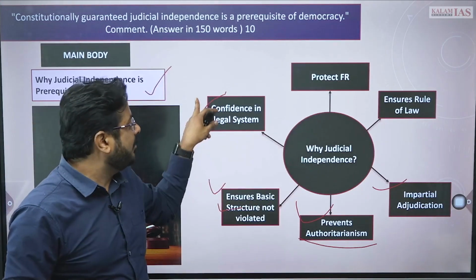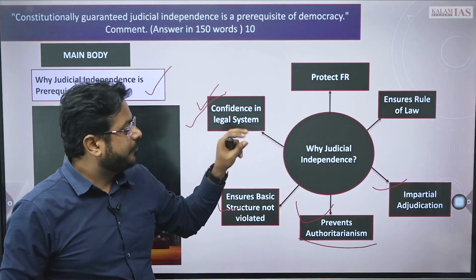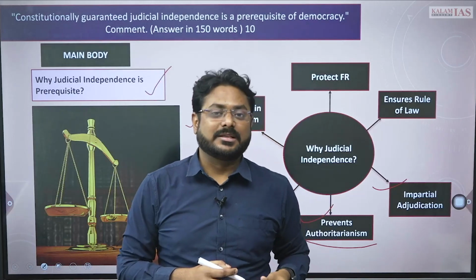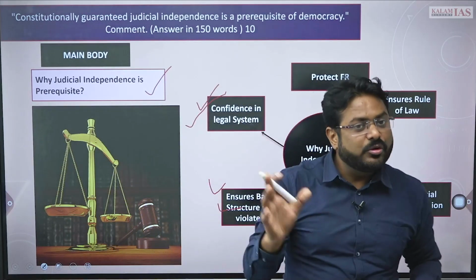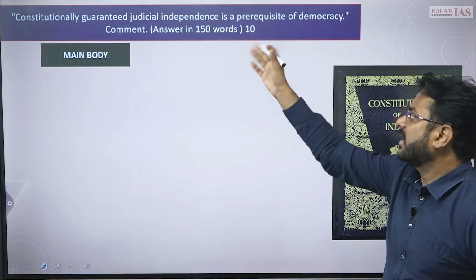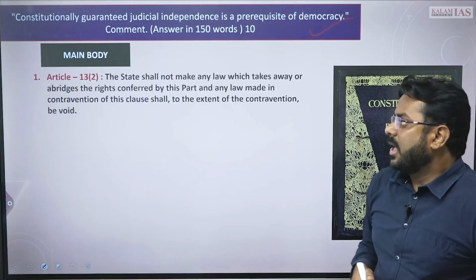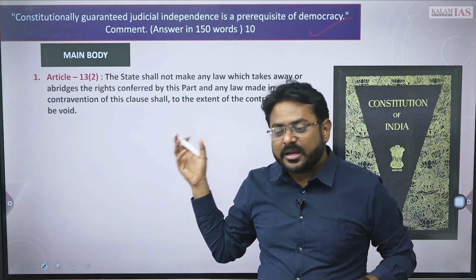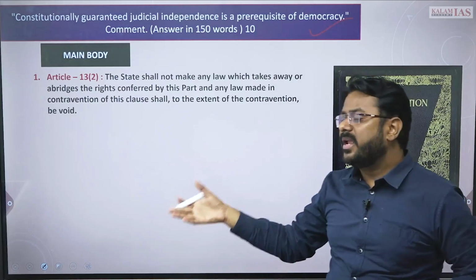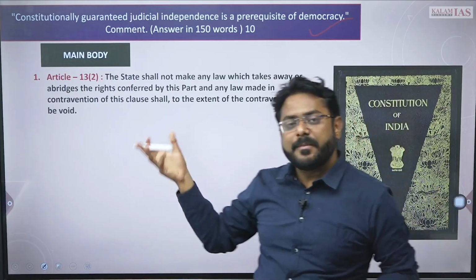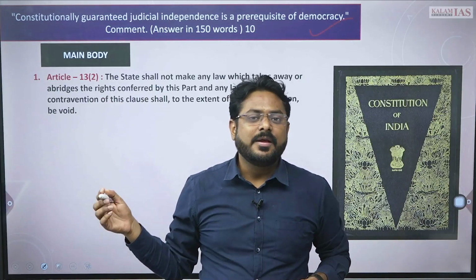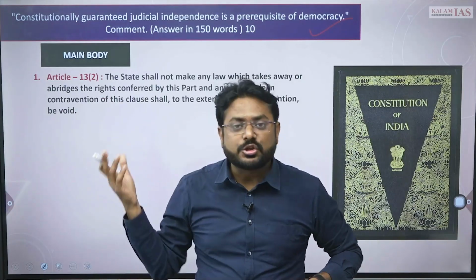So to have this judicial independence, the constitution itself has provided several articles, ठीक है, that you need to write in the second part of the question. Article 13(2), it ensures there is judicial review, because there cannot be any law made by the state, either parliament or the state legislature, which is unconstitutional in nature.